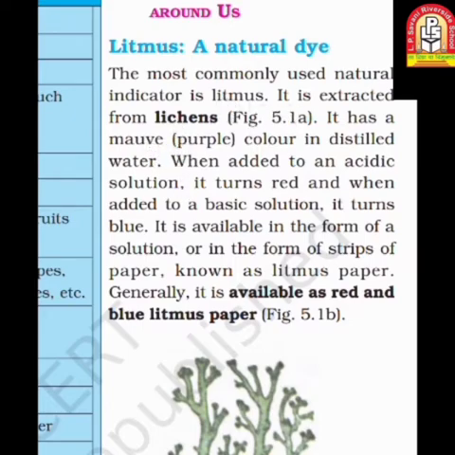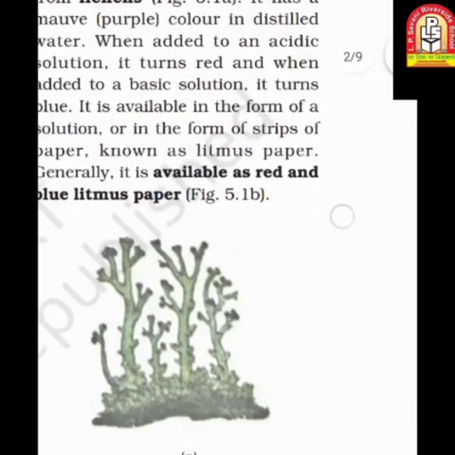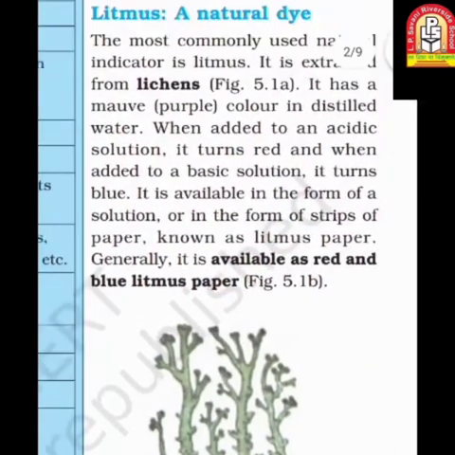This image is of the lichen. Lichen occurs naturally in the atmosphere. You can say it's some kind of plant structure. It has a purple color in distilled water.